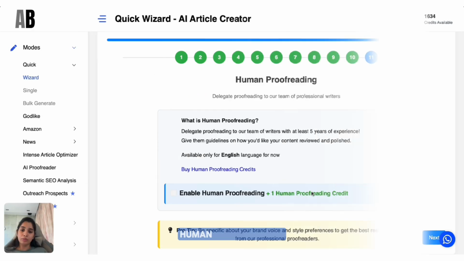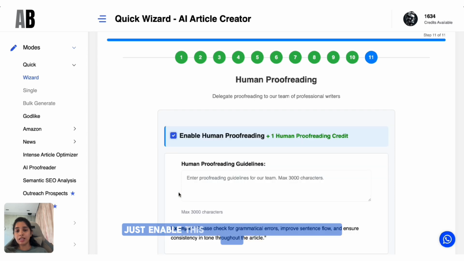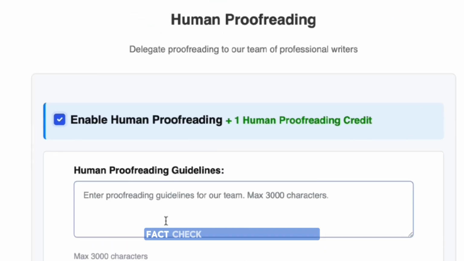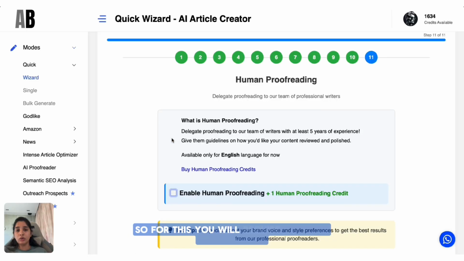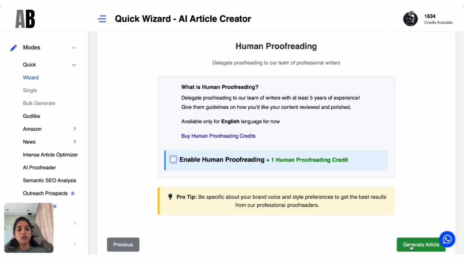Human proofreading: want a real editor to check things? Just enable this and quickly leave a note like fact check the real estate trends or make it beginner friendly. For this, you will require human proofreading credits, which you can always purchase from the dashboard. Now just hit on generate article.